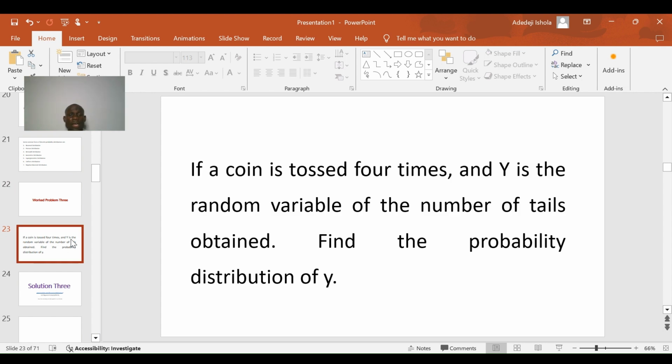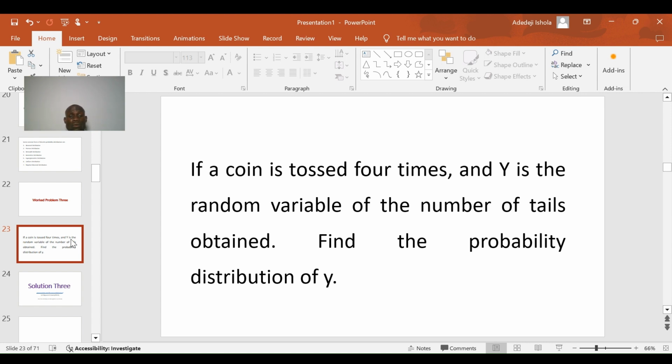All right, now this is the question we have. If a coin is tossed 4 times, and y is the random variable of the number of tails obtained, find the probability distribution of y. Now I told you when you are solving any problem involving probability distribution, the first thing you have to catch is what is the random experiment. In this scenario, the random experiment is the tossing of a coin 4 successive times.